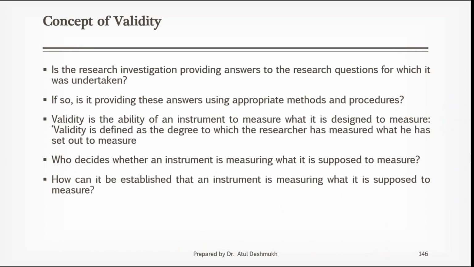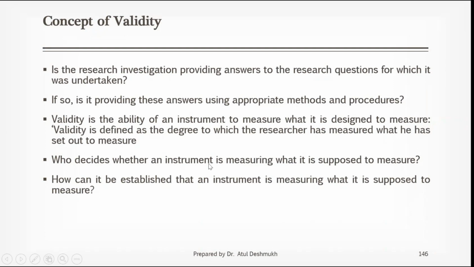you are measuring, with what accuracy you are measuring. So if your degree of accuracy is more, your research is more valid. If your degree of accuracy is 100%, your research is 100% valid. If your degree of accuracy is 95%, your research is 95% valid, which means there are 5% of errors. So validity means accuracy of your research project or your research investigation or your research instrument, right?